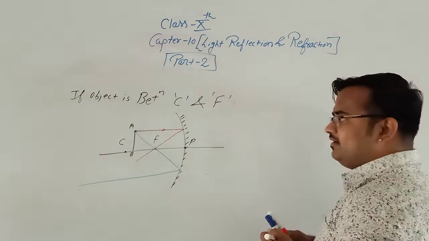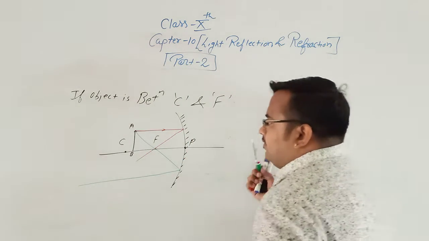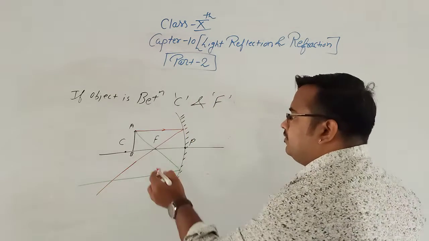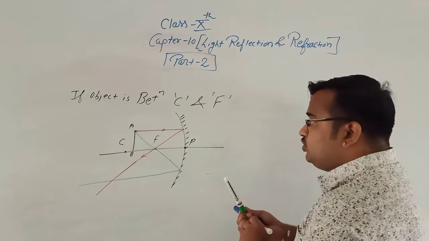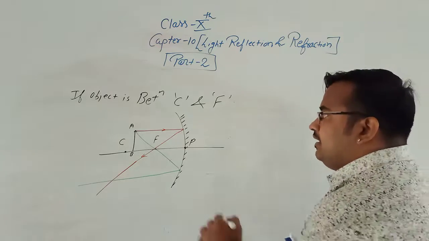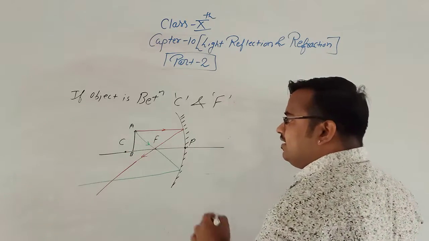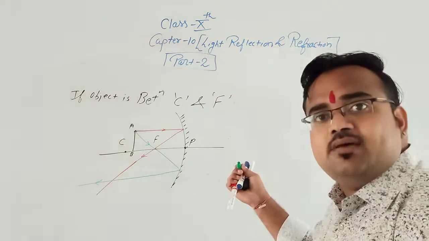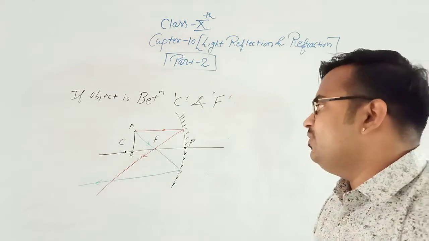It should be straight. Now we should draw the arrows: incident ray towards the mirror, reflected ray away from the mirror.